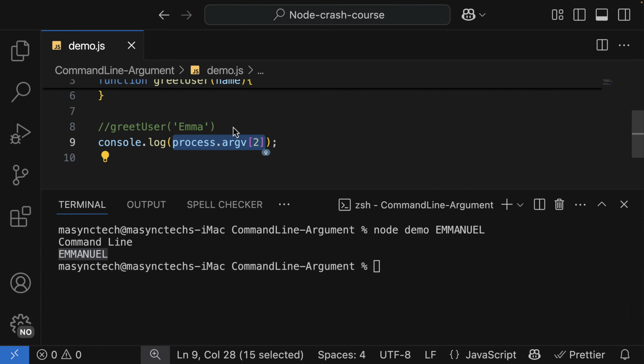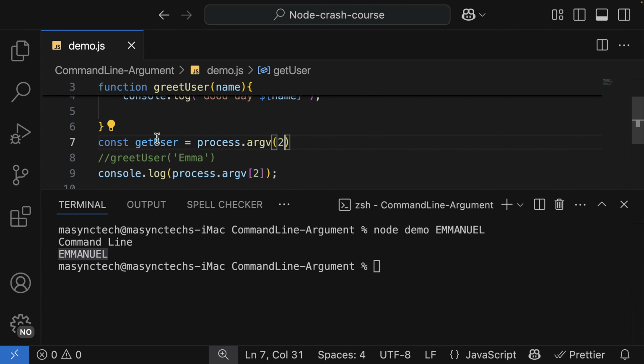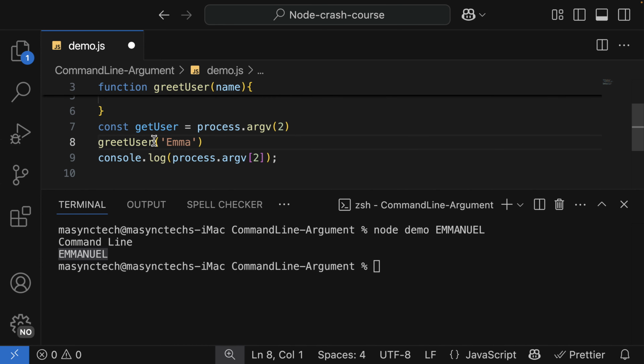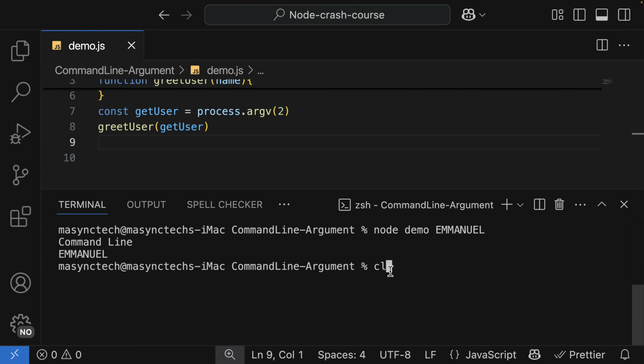So up here, I'm going to say const getUser, which is equal to process.argv, and then I want the third index. So in here, I'm going to uncomment this and pass the name to this function. And now let's try it out.